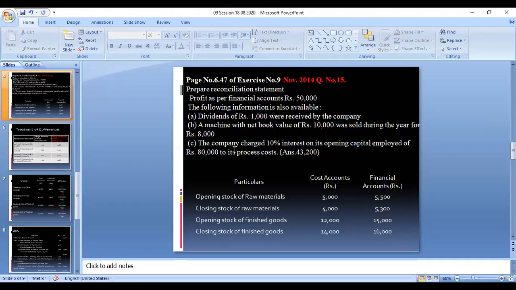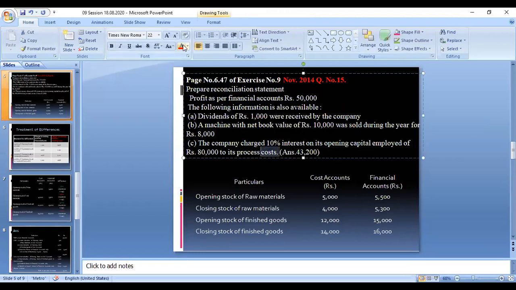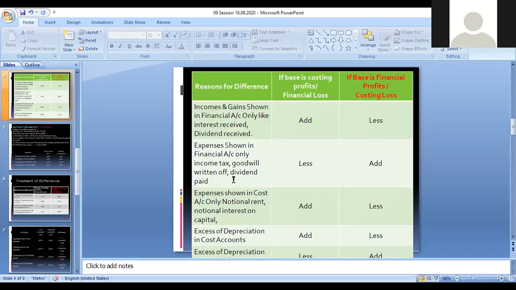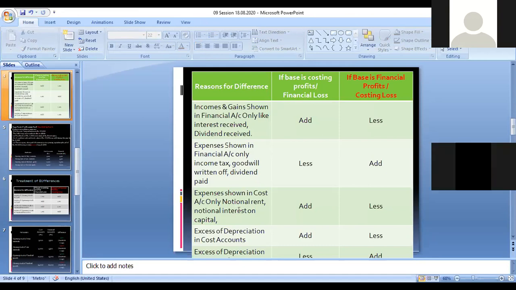The company charged 10% interest on its opening capital employed to its process cost. Process cost appears only in the cost accounting. This is a notional interest on capital, an expense appearing only in the cost accounting.